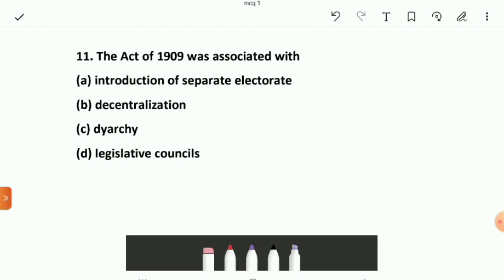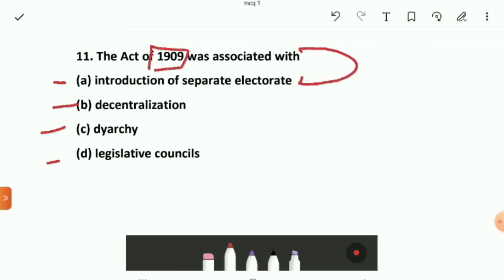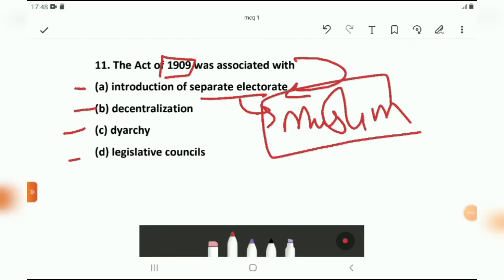The 11th question is, the Act of 1909 was associated with introduction of separate electorate, decentralization, third option is diarchy, and the fourth option is legislative councils. The right answer for this question is the Act of 1909 was associated with the introduction of separate electorate for the Muslim community in India.